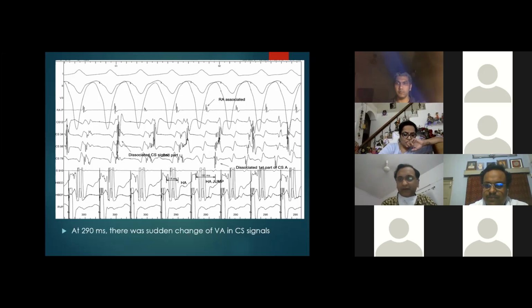It looks like some sort of disconnection between the left atrium, CS musculature, and the rest of the atrium. Probably that might be one. That's why I thought I would present it, because that may be a propensity for this sort of patients to develop AF, because two atrial wave fronts are traveling. There is some analysis, but there is no study as such. Others can tell me; I don't know.